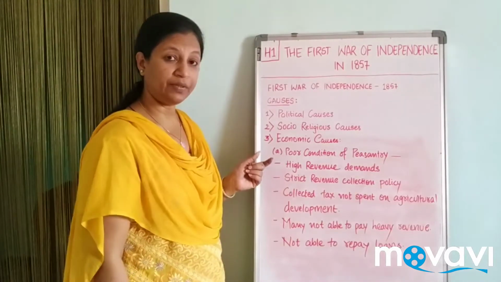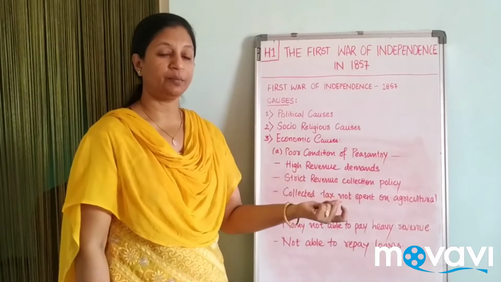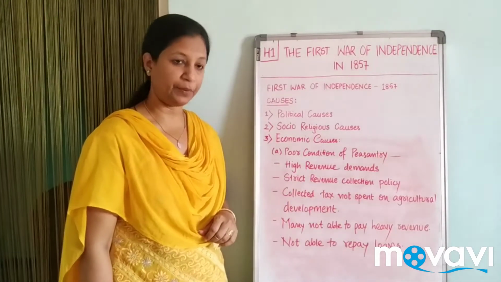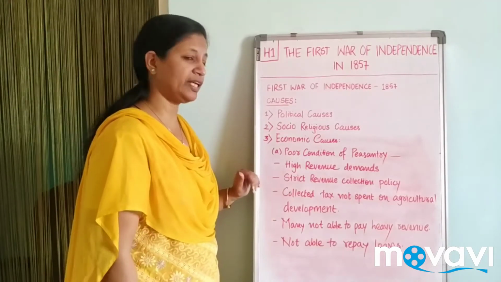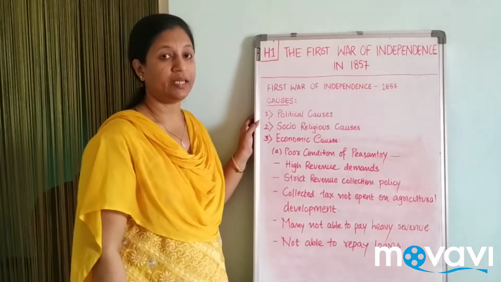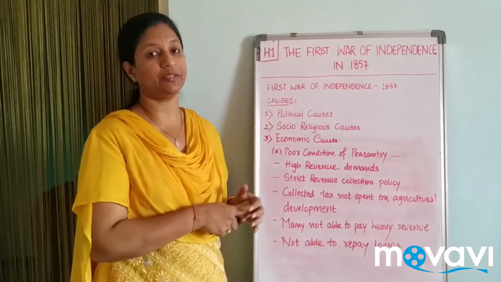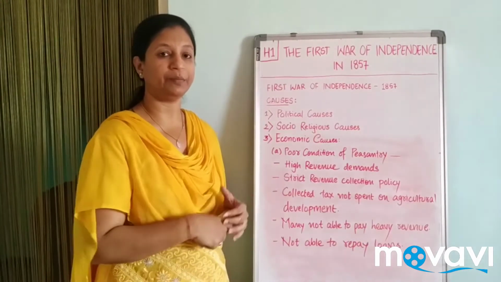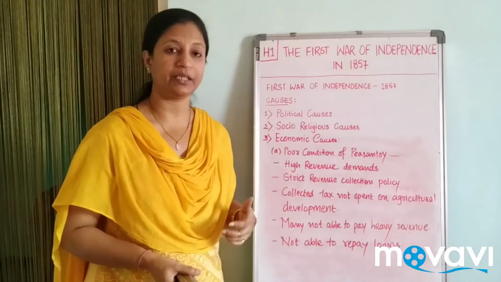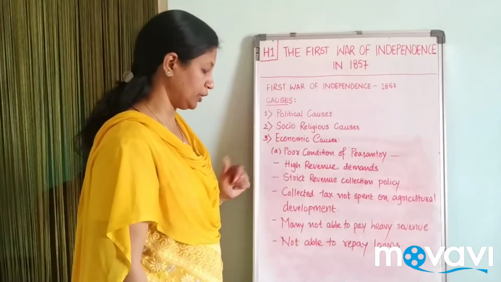So high revenues were demanded. Whenever there was a deficit in the treasury, the British had only one approach: they started demanding taxes from the people. Strict revenue collection policy: they were very strict while collecting the revenues and did not show any leniency. When collecting the revenues, they used to beat the people. The sepoys used to come and beat the people, and sometimes the people started leaving their lands and houses and running away from there. So, strict revenue collection policies.